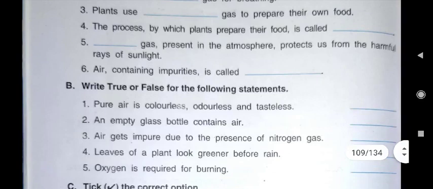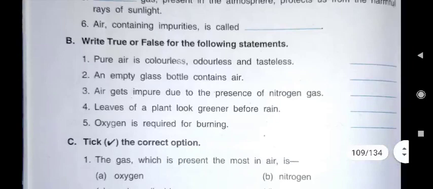I have told you children that our atmosphere protects us like a shield from the harmful ultraviolet rays of the sun. And which gas protects us? Yes, it is ozone. OZONE. Ozone gas.